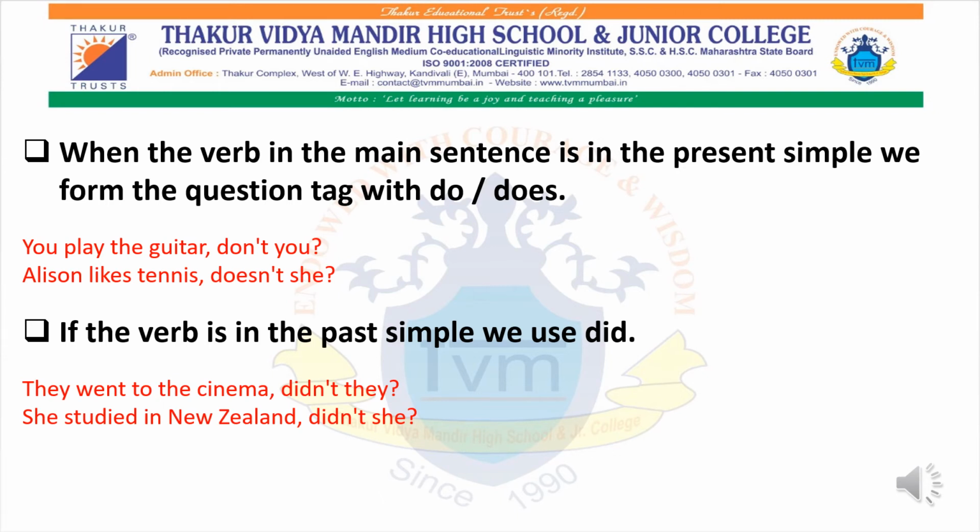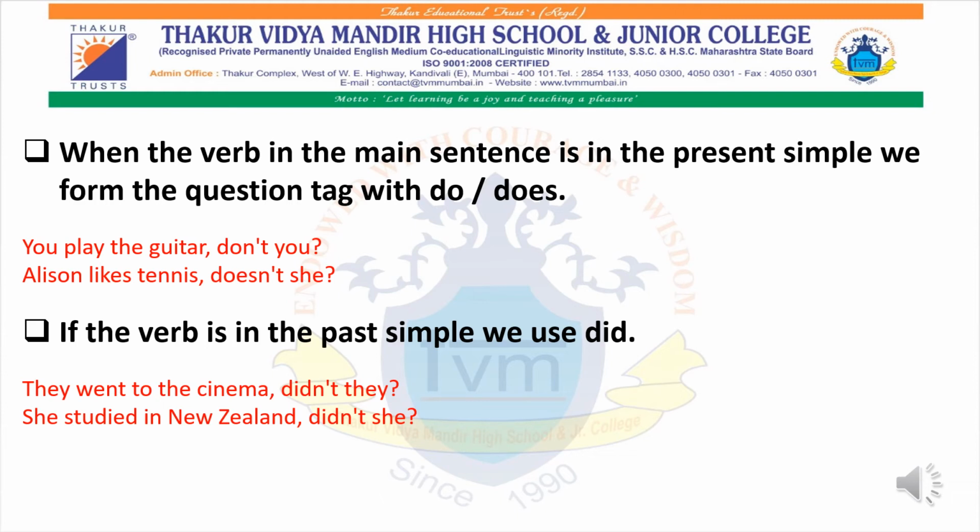If the sentence is positive, you have to convert it to negative. If it is negative, you will have a positive question tag. I repeat, if the sentence is positive, the question tag will be negative. If the statement is negative, then you will have a positive question tag.